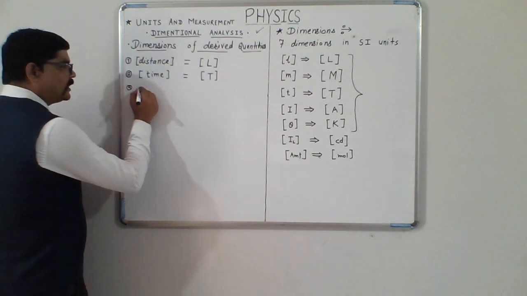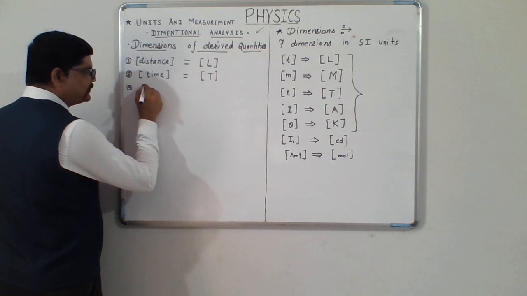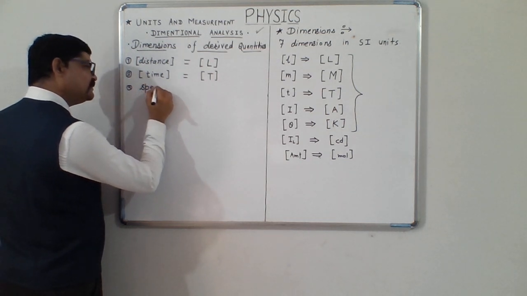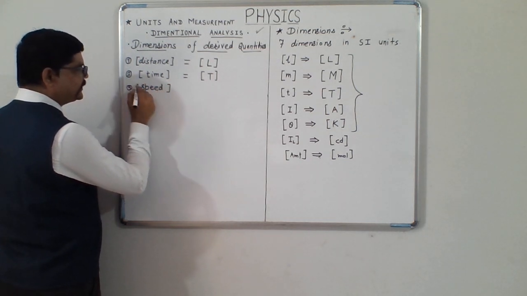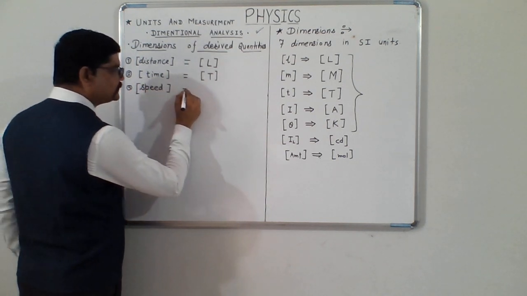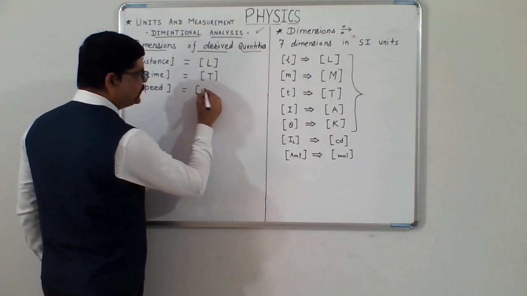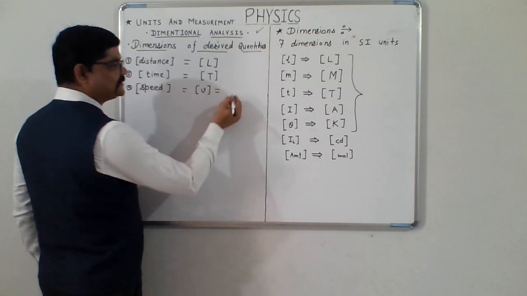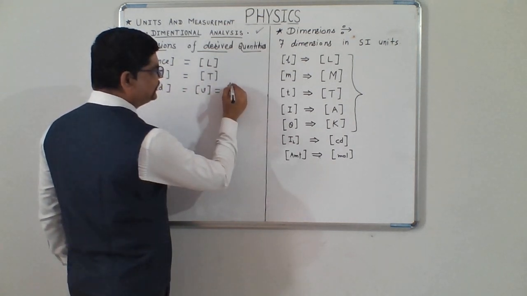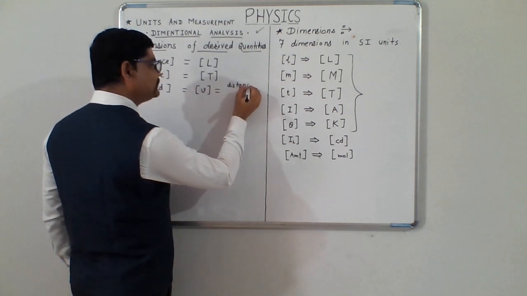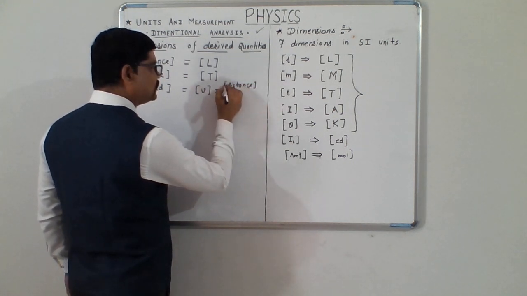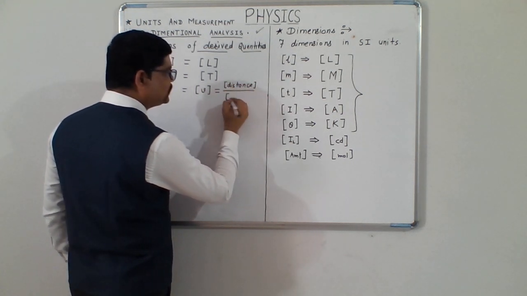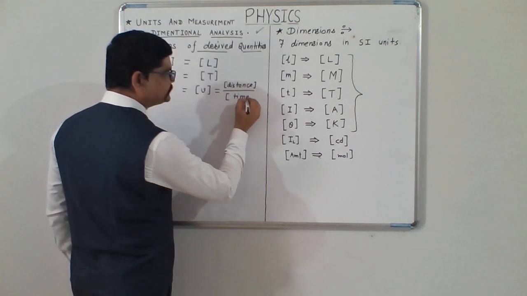Now, our first derived quantity is speed. If I want to write the dimensions of speed, then the formula is distance upon time, so we can take it as dimensions of distance upon dimensions of time.